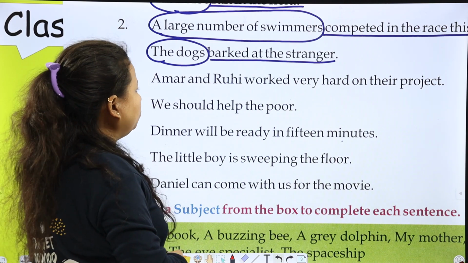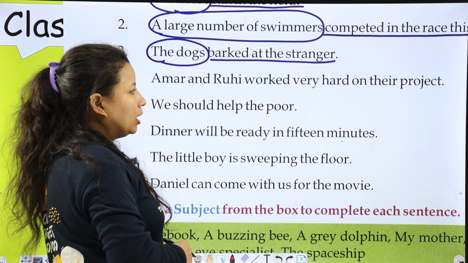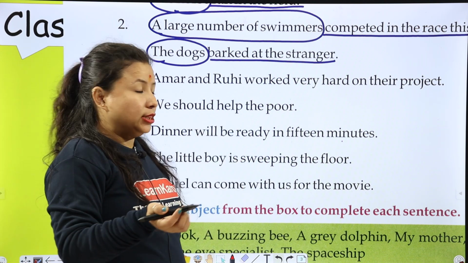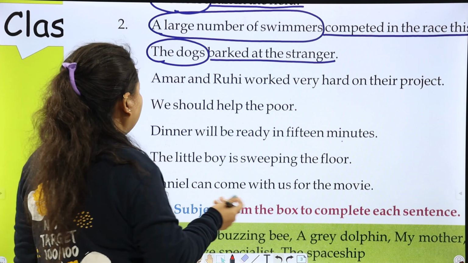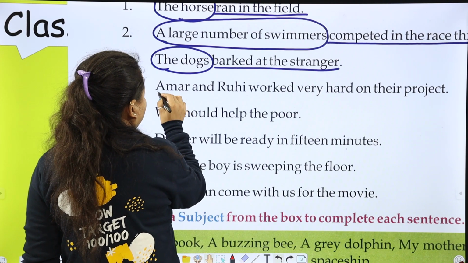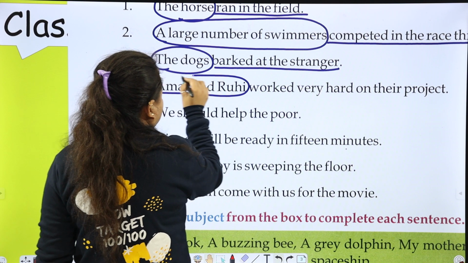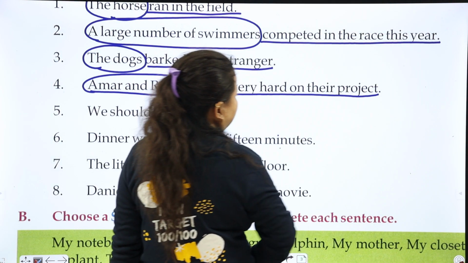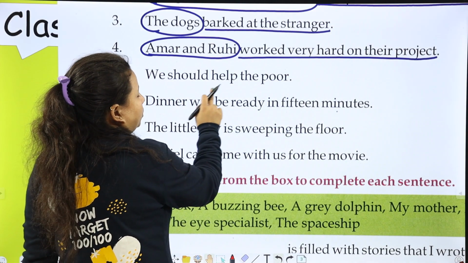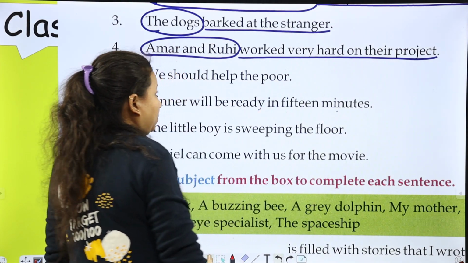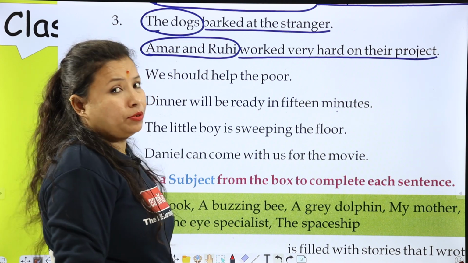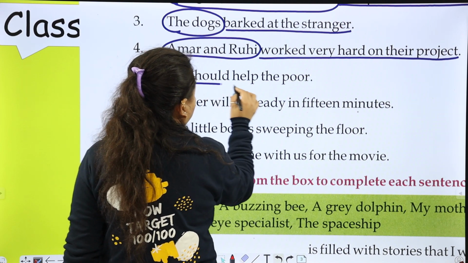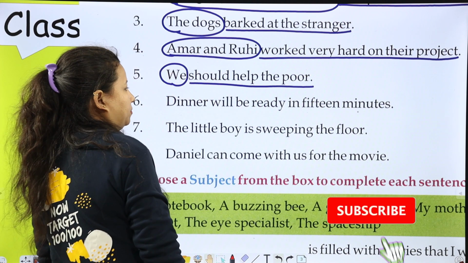Amar and Ruhi worked very hard on their project. So Amar and Ruhi. In this sentence we are talking about Amar and Ruhi. So ये subject है and worked very hard on their project is a predicate. We should help the poor. हमें poor की यानी गरीबों की help करनी चाहिए. So we is a subject and should help the poor is a predicate.